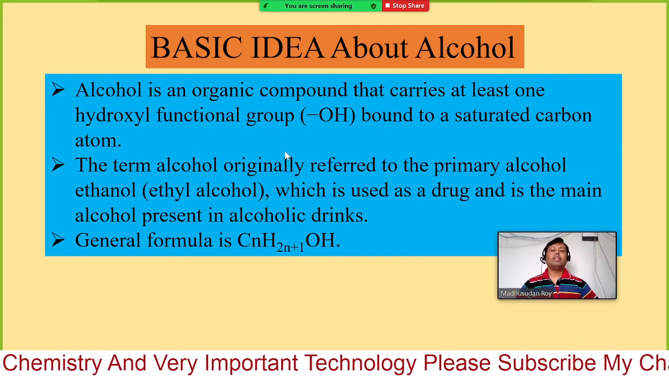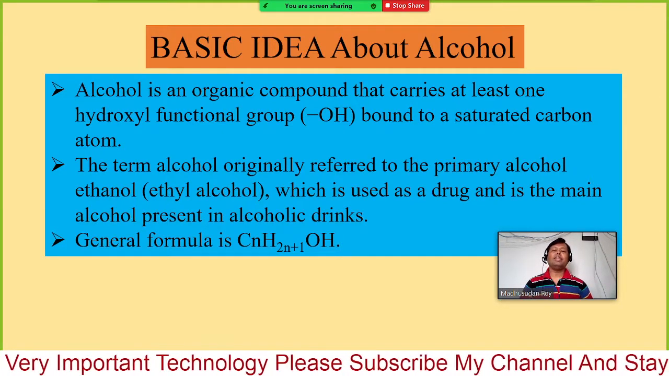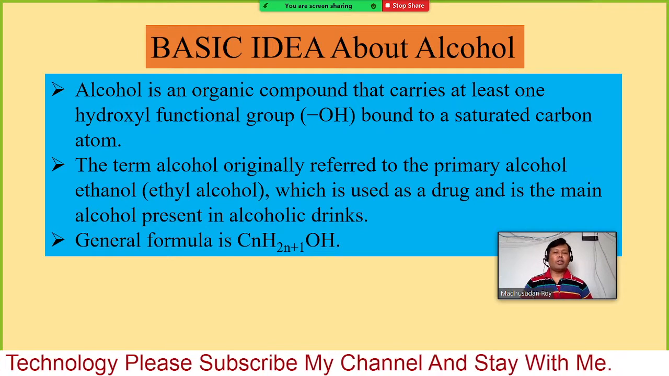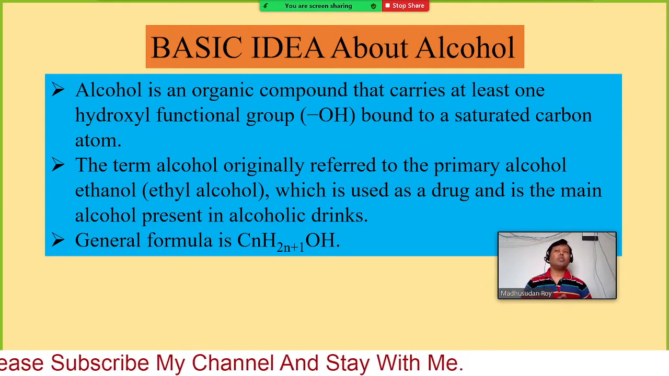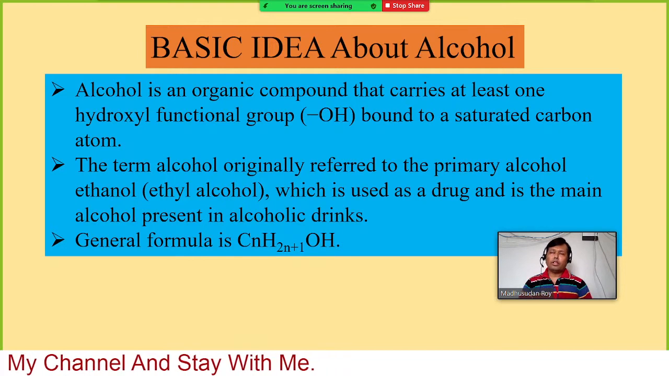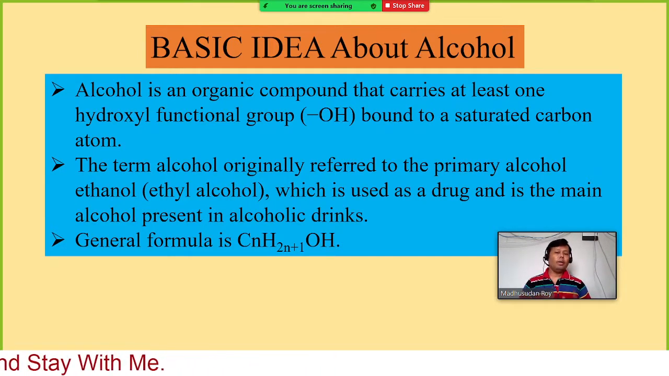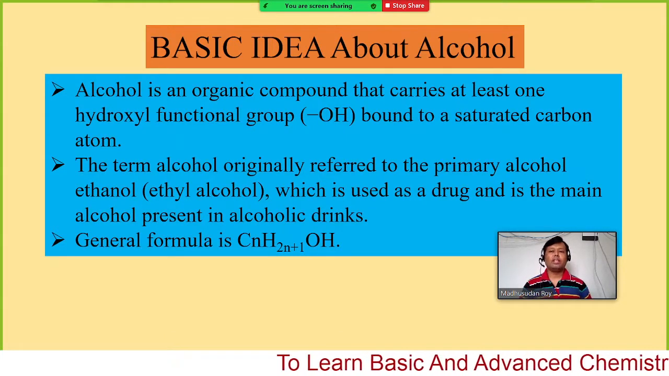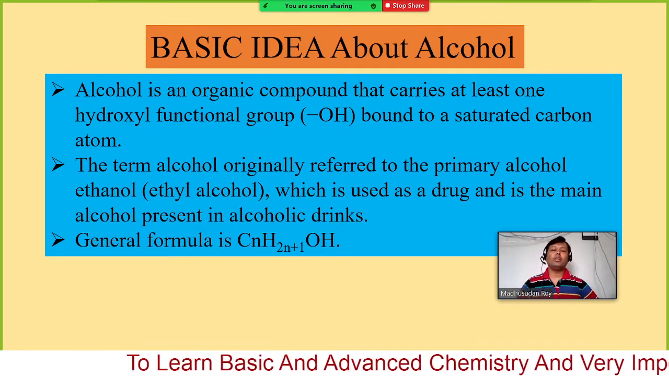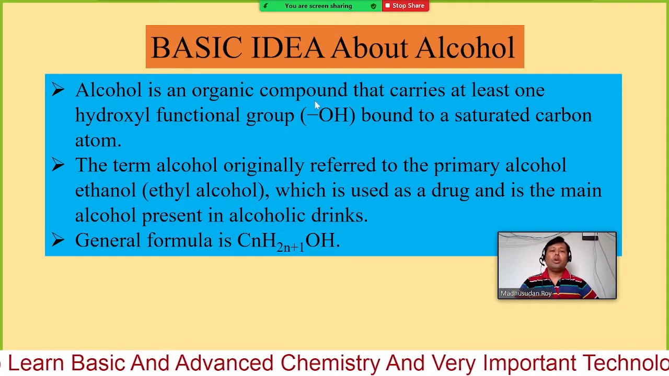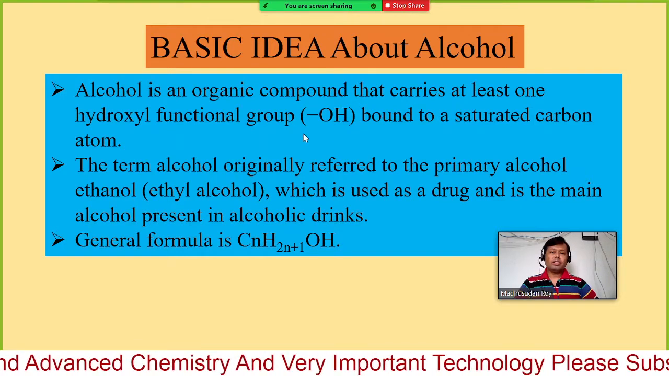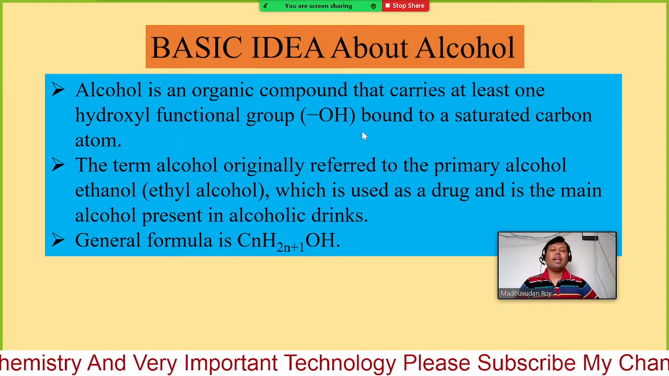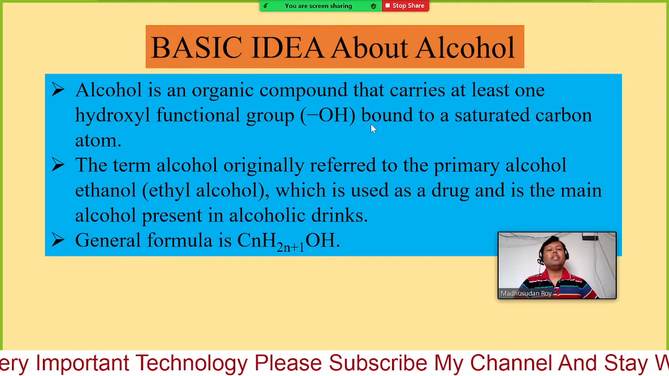So what are the basic ideas about alcohol? I have mentioned that it is a compound containing the OH functional group. You are familiar with the word functional group. A functional group is an atom or a group of atoms. When they are present in a compound, the characteristics of that compound are determined by that atom or group of atoms. That is considered, or can be known as, a functional group. So OH is a functional group. When this OH group is present in a compound, specifically in an organic compound.